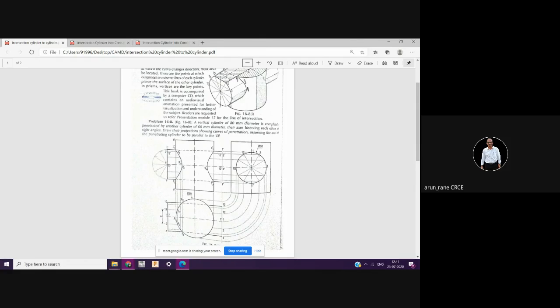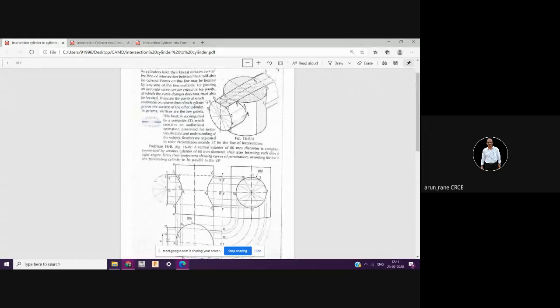So this is what is called the cutting plane method, which includes taking a series of planes and cutting the objects. Like now this is the plane, I'll just move it down, which is cut. Like that you are taking a series of planes. So one plane here passes through points 2, 1, 2, another plane passes through 3, 1, 1, like that.